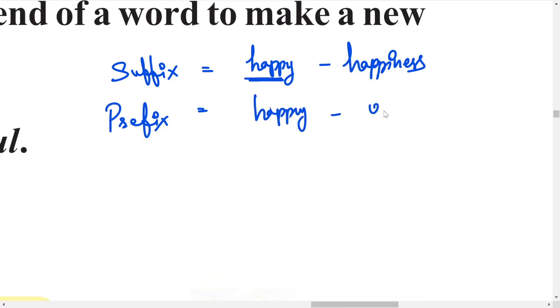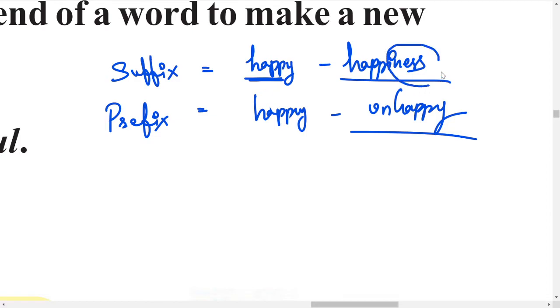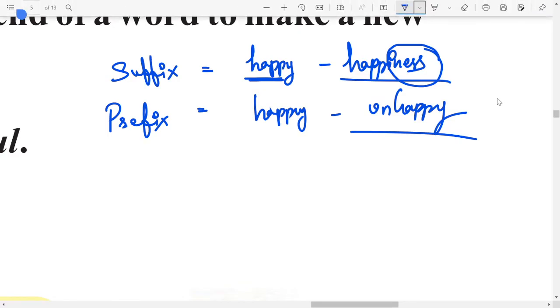Next one, I will take the same word happy. Let me write one more word, unhappy. If you look at these two words given here on the right side, the base words are happy and happy here. But there is one suffix added. The letters that are added at the end of the word are called suffixes. Next one, the letters that are added at the beginning of the words are called prefixes.